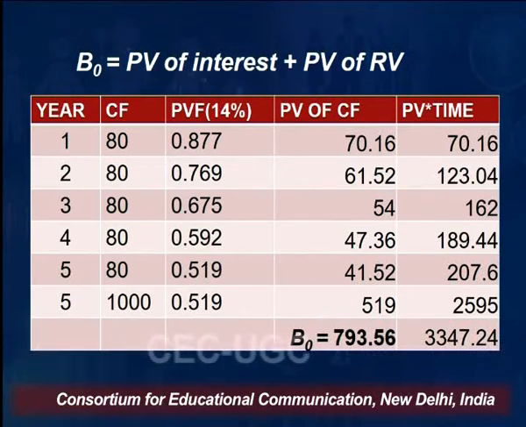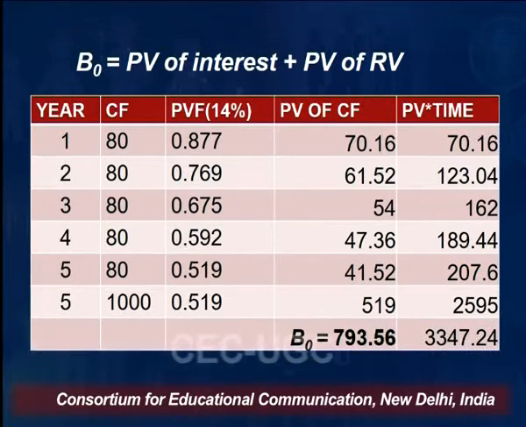Then in column number 4, we have calculated the present value of cash flows, that is cash flow multiplied by present value factor. So 80 multiplied by 0.877 gives you 70 rupees 16 paisa. 80 multiplied by 0.769 gives you 61 rupees 52 paisa. In this way you can calculate the present value of cash flows.